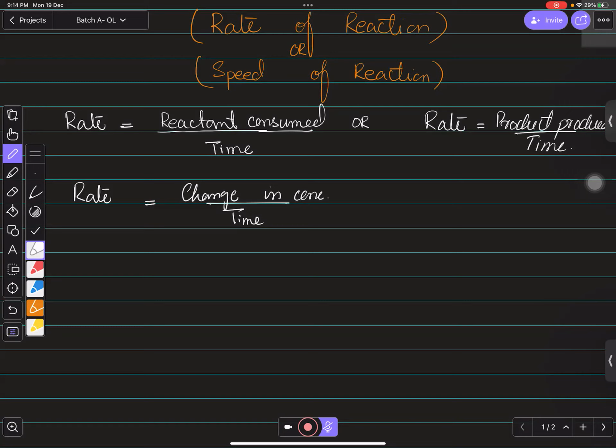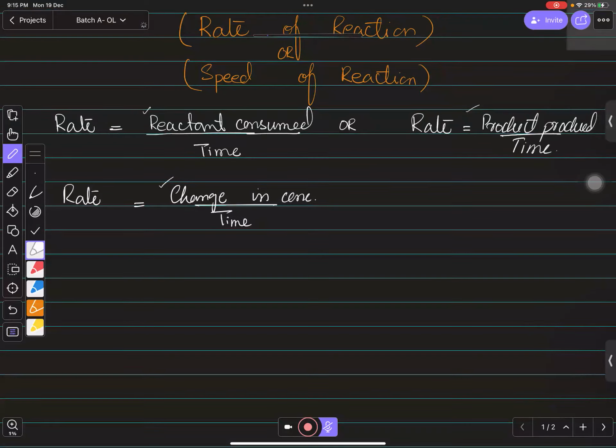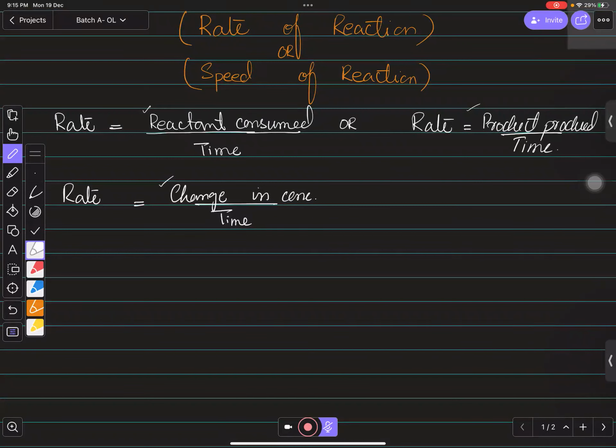So आपने ये भी याद रखना है कि अगर आपसे किसी तरह का planning type का question आ जाए, आपसे पूछ लिया जाए exam में, how can you plan a rate of reaction experiment, so you must keep remembering these things. आपने रेट ऑफ रिएक्शन मालूम करने के लिए रिएक्टेंट कंजम्पशन निकालनी होगी, या तो प्रोडक्ट प्रोड्यूसिंग कितनी हो रही है वो निकालना होगा, या तो चेंज इन कॉन्सेंट्रेशन निकालना होगा. With respect to time, you need to make sure that you have some readings at different time intervals, and then you can find out the rate of reaction or the change of these things with respect to time. So you must remember कि यार rate of reaction किस तरह हम solve कर सकते हैं.